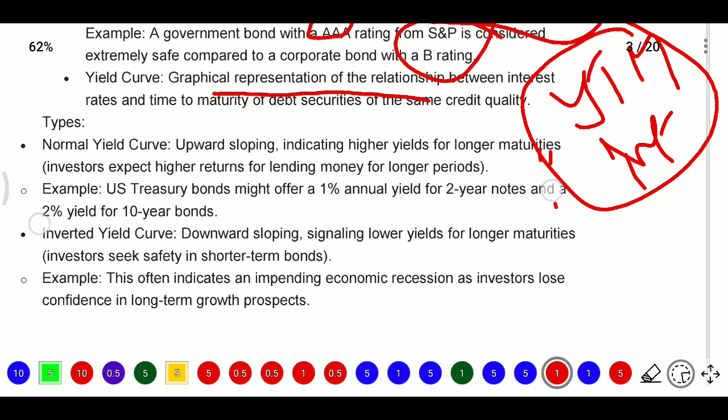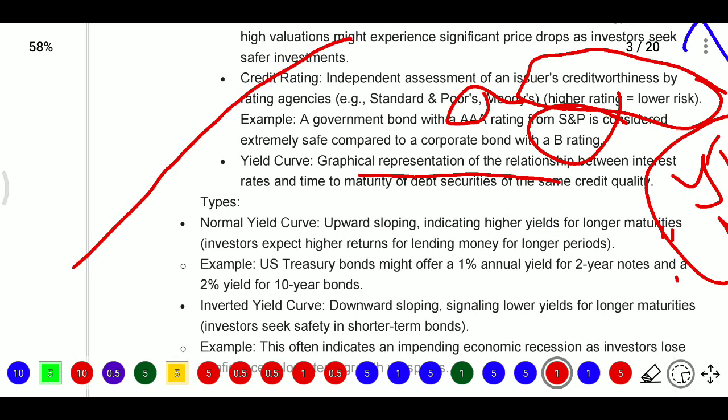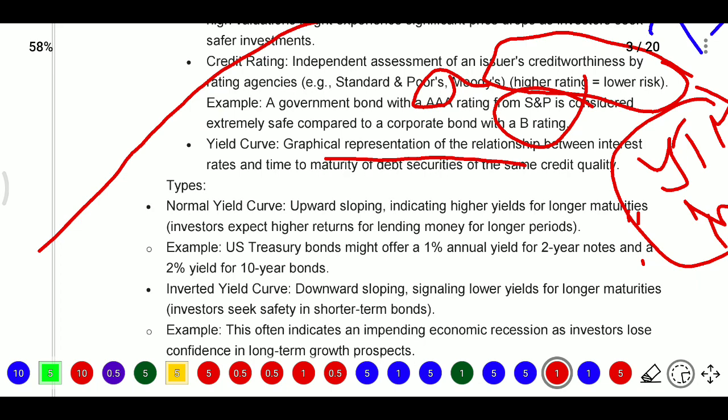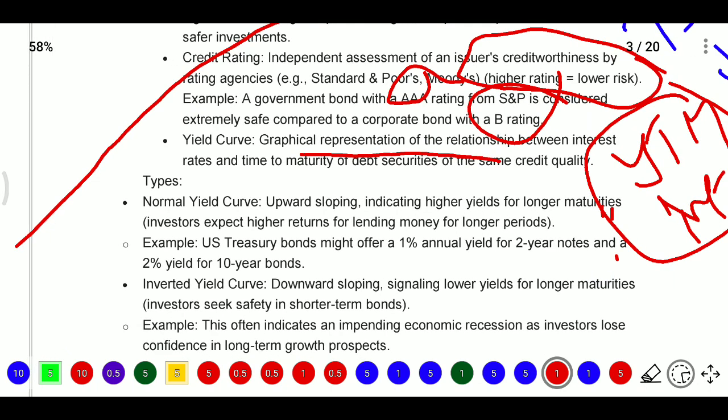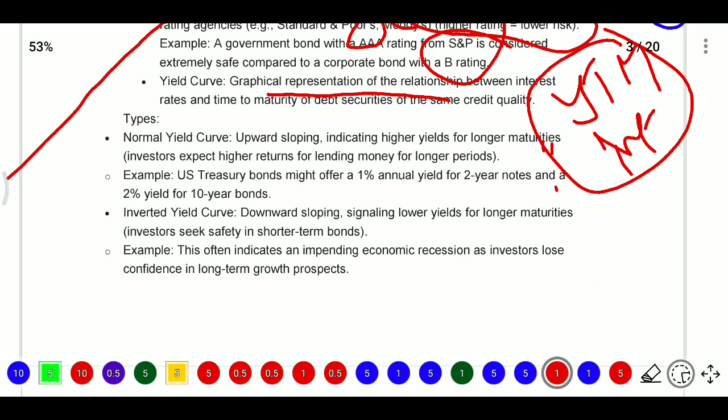time of maturity. There are different types of curves. One is the normal yield curve, which means upward sloping, indicating higher yields for longer maturity. Investors will expect higher return for lending money for a longer period, so they will go for the longer period because they will get more interest than the market was providing. For example, US treasury bonds might offer 1% annual yield for 2-year notes and 2% yield for 10-year bonds.